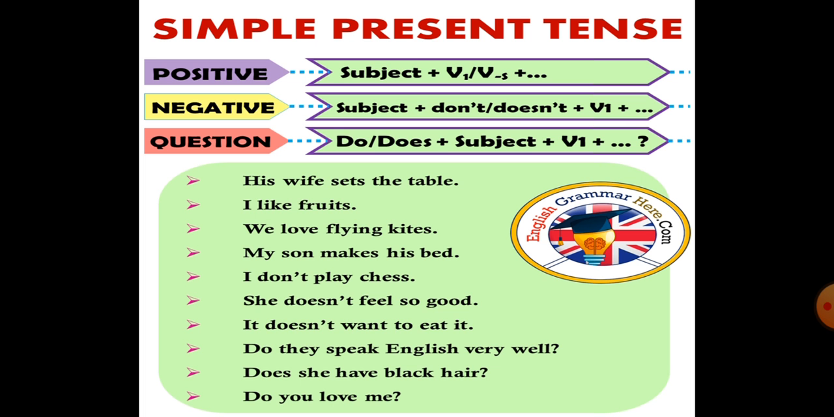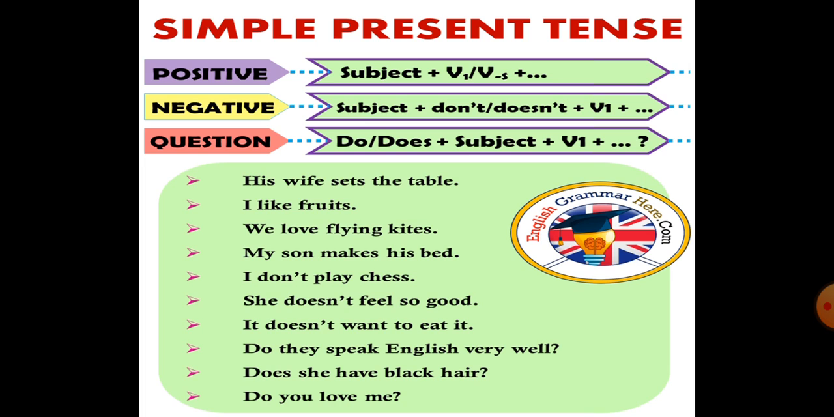Okay, now this is again a few examples about the rules which I have already discussed about the positive, negative and question sentence. You can go through the examples. His wife sets the table. Now this is a positive sentence. I like fruit, it is also a positive sentence. We love flying kites. My son makes his bed. These all are positive sentences.